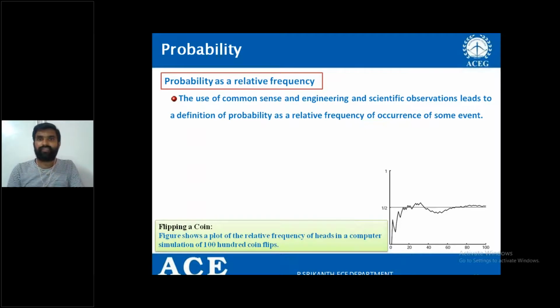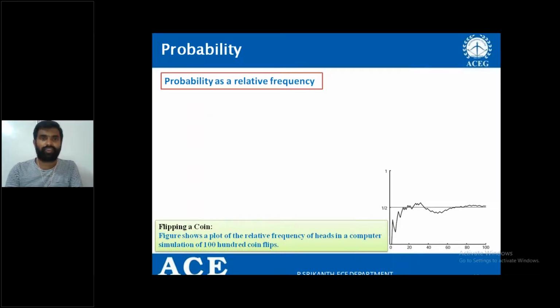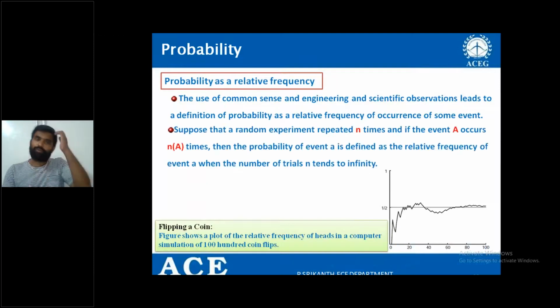Use of common sense and engineering and scientific observations leads to the definition of probability as a relative frequency of occurrence of some event, right? Suppose that a random experiment is repeated n times, and the event A occurs n of A times. Just now I have taken the example as 200 times.